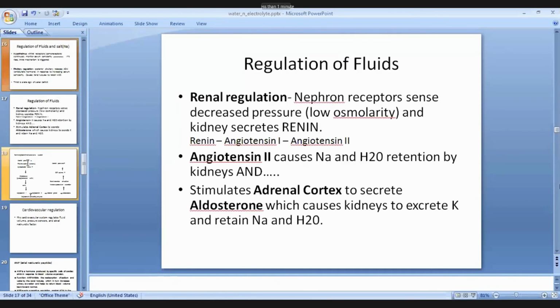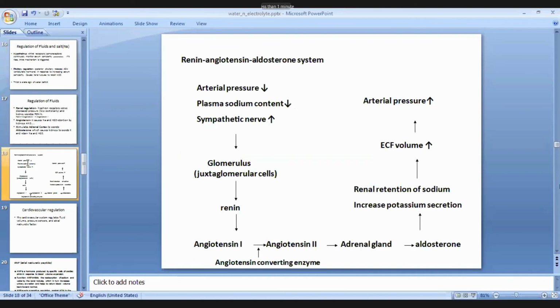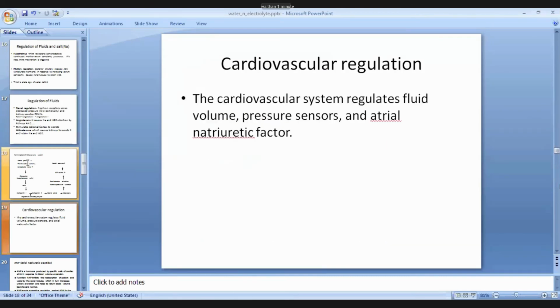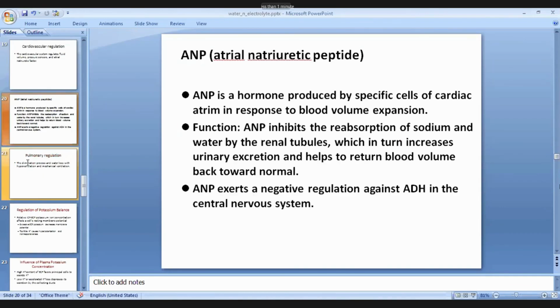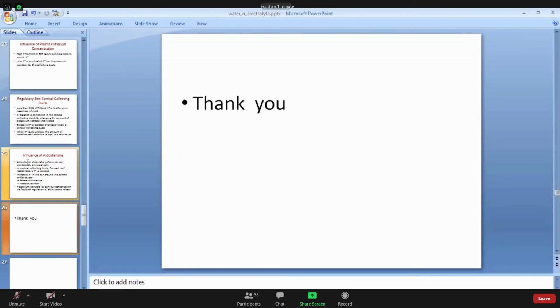Through the hypothalamus and pituitary regulation, the renin angiotensin aldosterone pathway, and cardiovascular regulation by ANP. This much for today. Other things will be carried out in the next classes.